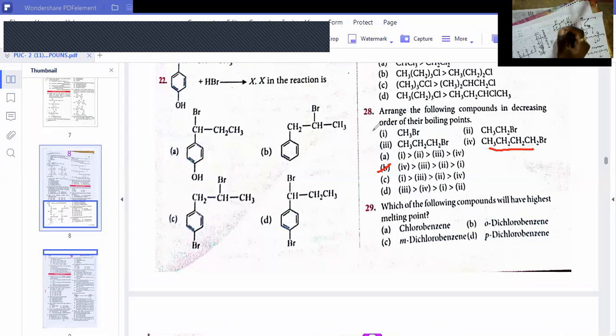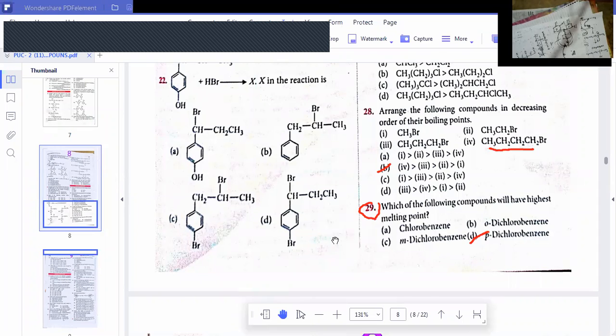So it is a closely packed structure. It is closely packed in that crystal lattice. Hence, its melting point would be more. Okay, what is the answer for question number 29? The answer is D. Okay, right. Go for the next question.